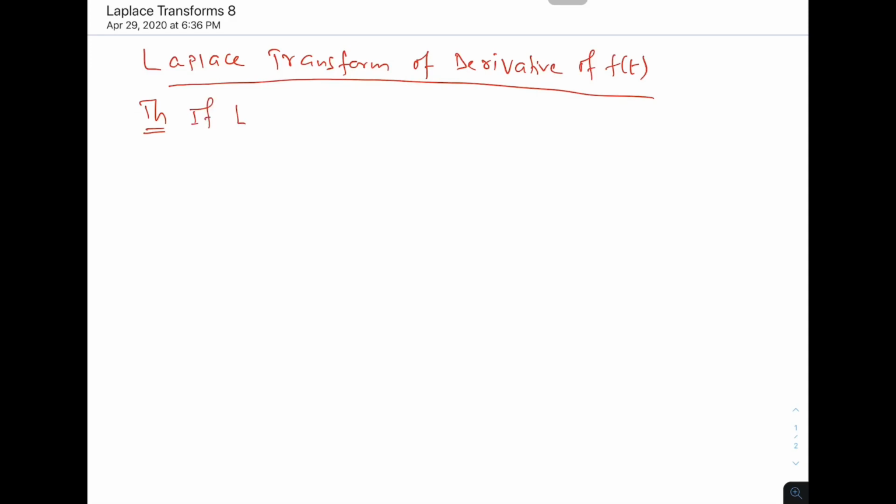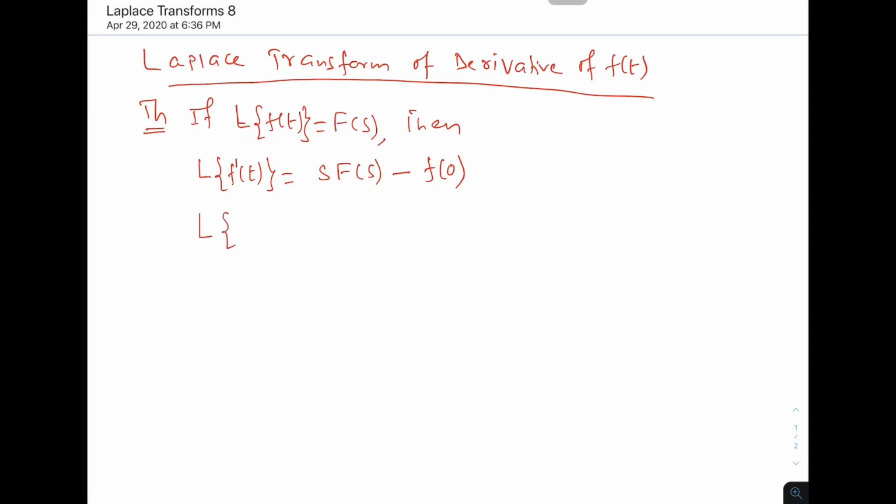The theorem is like this: if Laplace transformation of f of t equal to F of s, then Laplace transformation of the derivative f dash t is nothing but s F of s minus f of 0. This capital F is the Laplace transform.